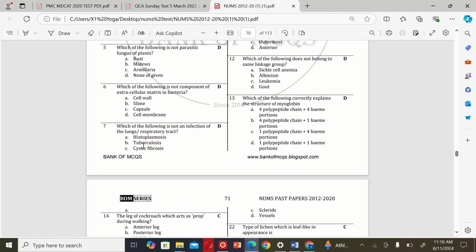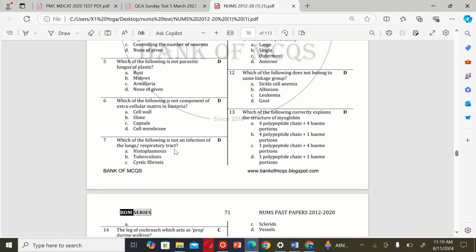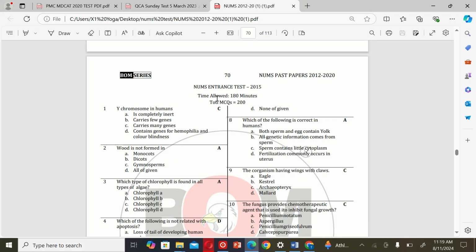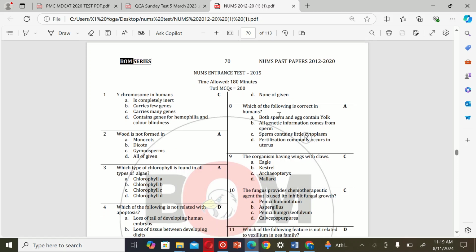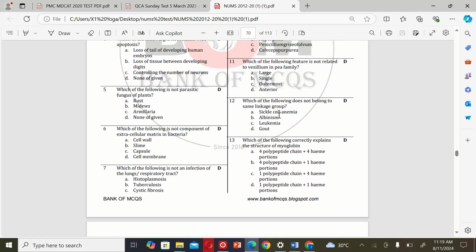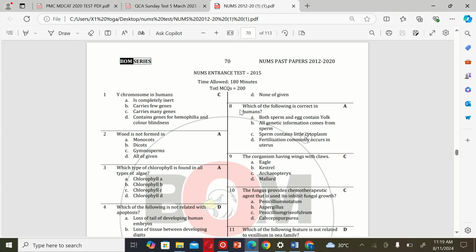The next MCQ is: which of the following is not an infection of the lungs, respiratory tract? A. Histoplasmosis, B. Tuberculosis, C. Cystic fibrosis, and D. None of given. So the correct option is D. None of given.